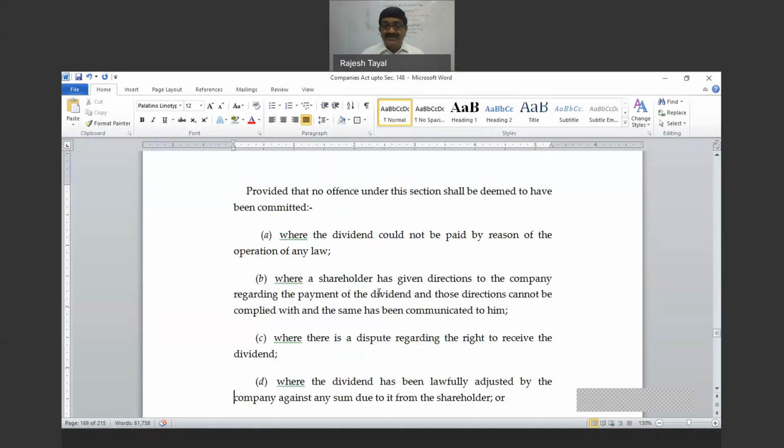So you see, this makes it sometimes very important. So this is any sum due, but from whom? From the shareholder. This money is due in the capacity of shareholder. It doesn't say any money due from any person. Had it said any money due from any person, then that would have been a different story, because every person is not paid dividend. Dividend is paid only to the members. So this relationship is in the capacity of the member only.